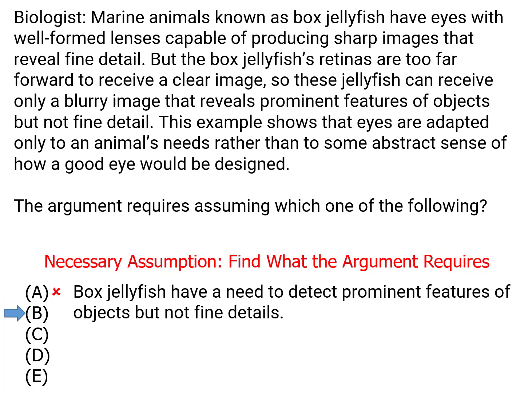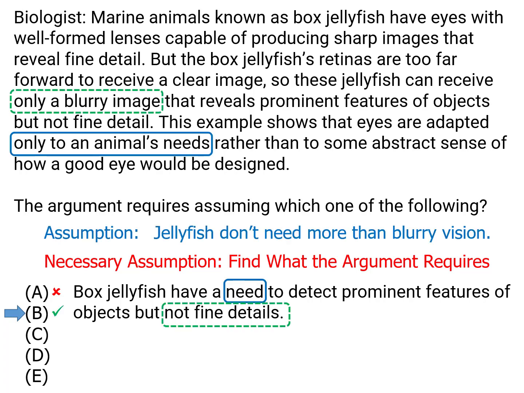B, box jellyfish have a need to detect prominent features but not fine details. Notice they put the blurry part at the end, but this is what we were looking for. Their needs are not fine details, the blurry images. They tried to trick us by putting it at the end, but we didn't fall for it. B is what we were looking for.